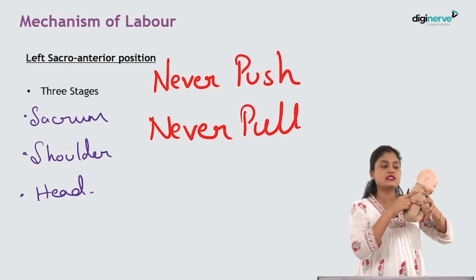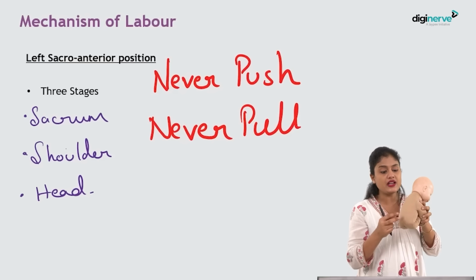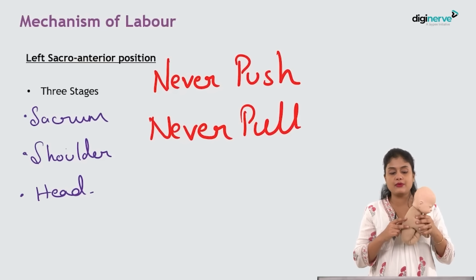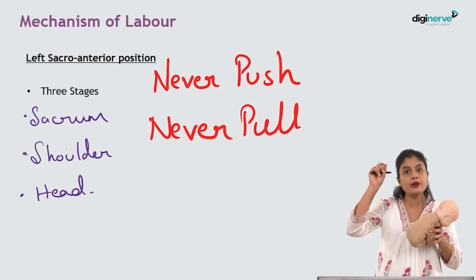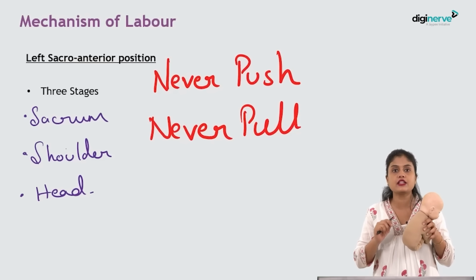But remember the steps remain the same. Engagement, descent, flexion. In case of head, here there is compaction. Okay. So the steps almost remain the same. Rotation, extension, delivery, everything remains the same. So you have to remember those basic steps. And then you have to imagine what will happen in that case of a breech.